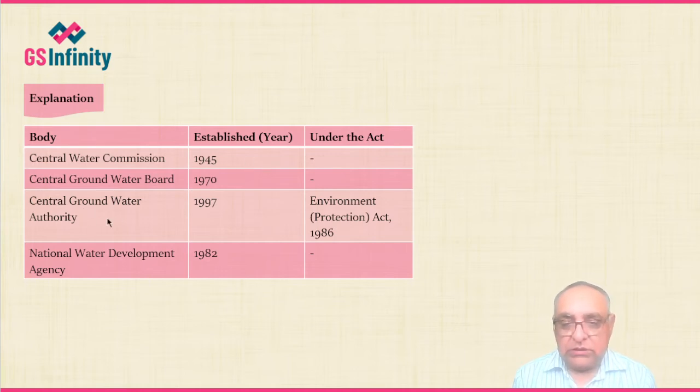So Central Groundwater Authority was established in 1997 under the Environment Protection Act of 1986, and National Water Development Agency was established in 1982. It is also before the enactment of the Environment Protection Act.